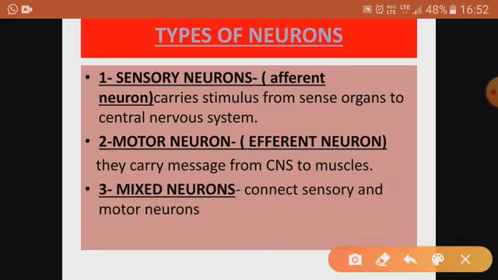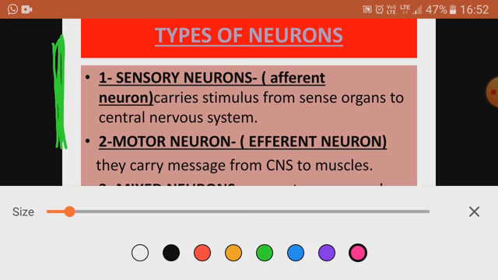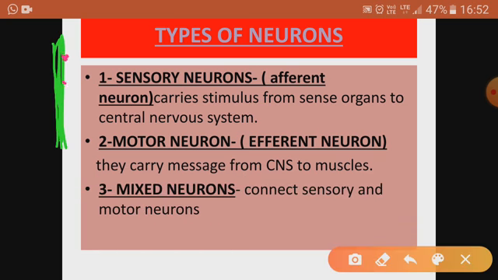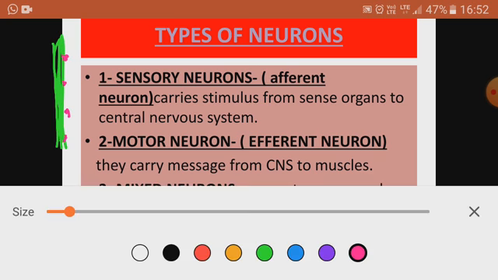For this you have to understand it in a better way. I told you that we get the stimulus from the environment. For example, this is our sense organ. The stimulus is received by the sense organ. We have 5 sense organs, and just think that this is the skin, one of the sense organs. Skin has some receptors over it to receive the stimulus. These are the receptors which are present on the skin.